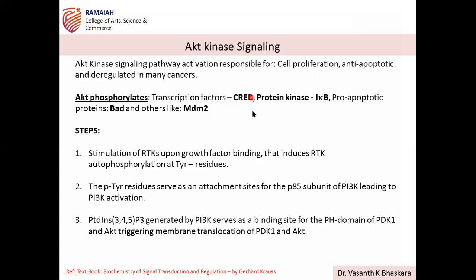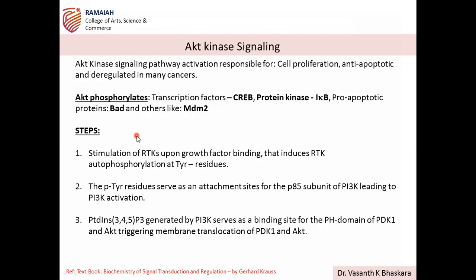Again, we'll come across these. Mainly different transcription factors like CREB, different protein kinases, and IKB, the inhibitor of kappa B. NF-kappa B is one important protein in the cell, and the inhibitory kappa B is part of NF-kappa B. Phosphorylation of inhibitor of kappa B is responsible for activation of NF-kappa B. So IKB gets phosphorylated by AKT, along with transcription factors like CREB, and pro-apoptotic proteins like BAD, and others like MDM2, which is a cell cycle protein. These are the proteins downstream of AKT.